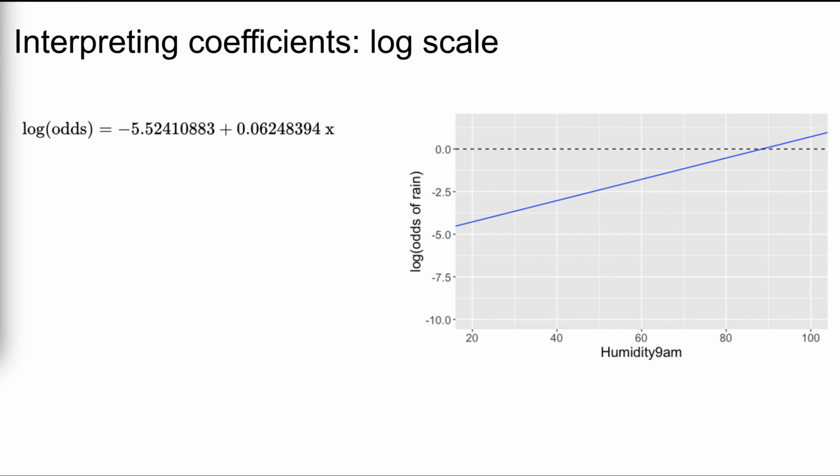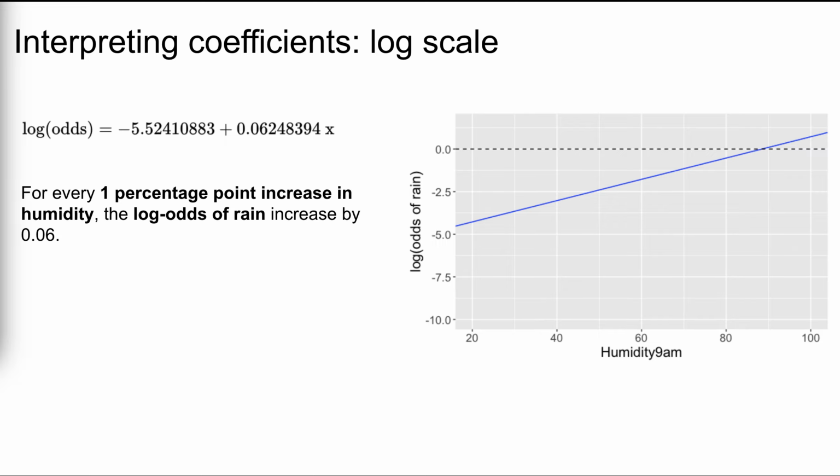Further, just as in regression settings, we can interpret the coefficients of our logistic regression model. Let's first consider the model on the log odds scale. Again, this is represented by a line with a slope of 0.06. Thus, we can interpret this to mean that for every 1 percentage point increase in humidity, the log odds of rain increase by roughly 0.06. Since a 1 percentage point increase isn't very meaningful in the context of humidity, let's consider a 10 percentage point increase in humidity.